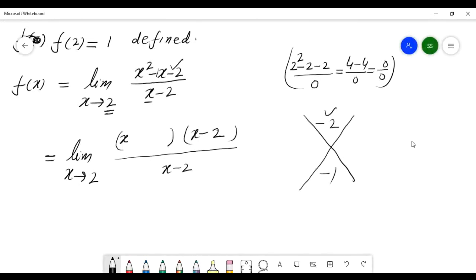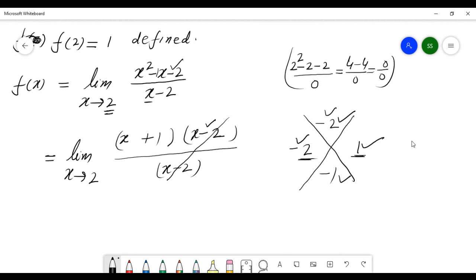See, here how to make factor, look here. Here minus 2, so you can write minus 2 and plus 1. Minus 2 times plus 1 gives minus 2. And minus 2 plus 1 gives minus 1. It means this is minus 2 and plus 1. So write minus 2 here, and here plus 1. So write plus 1 here.